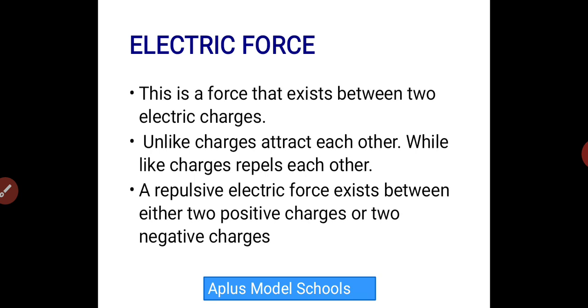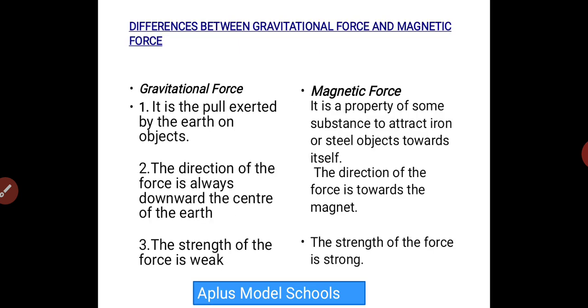That means if you bring positive and positive together, they repel. And if you bring negative and negative together, they repel. But if you bring positive and negative charges together, they do what? They attract. So if you bring like charges together, they repel. But if you bring unlike charges together, they attract. A repulsive electric force exists between either two positive charges or two negative charges.